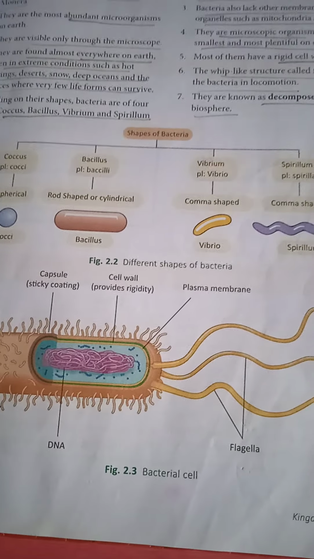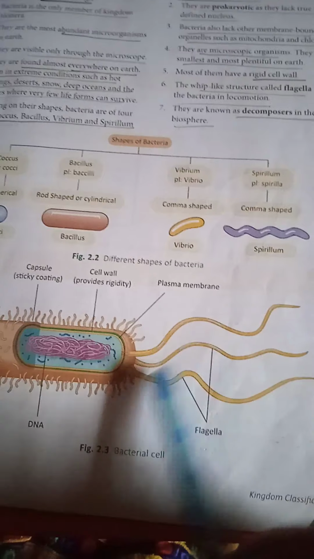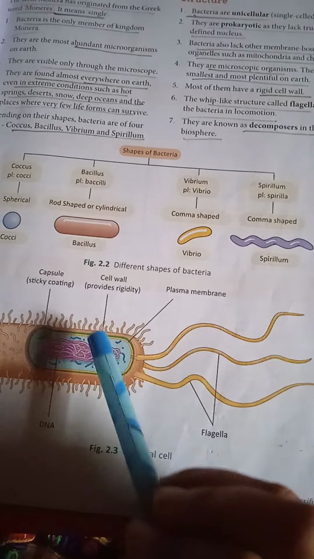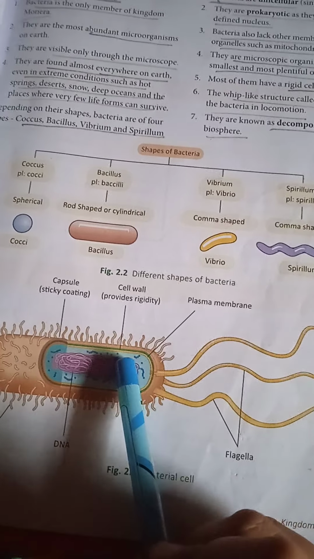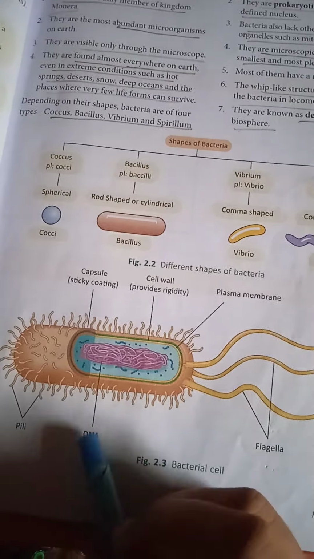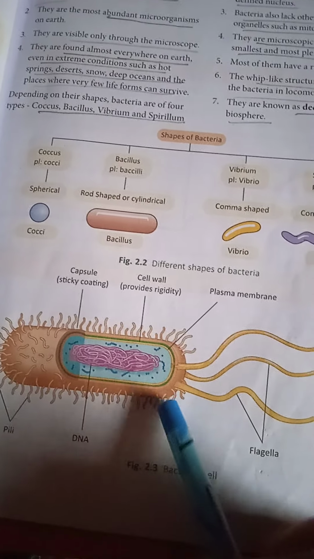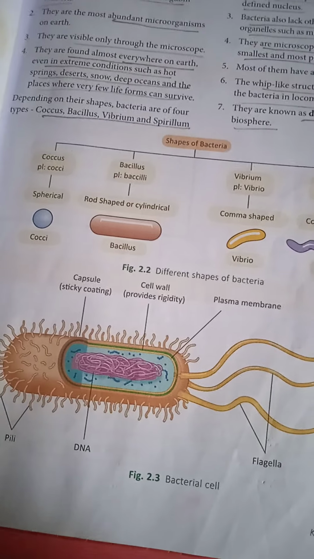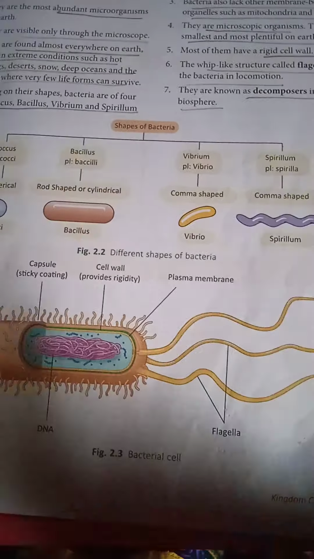Here the bacteria cell is given. This flagella you can see, children, is helping the bacteria to move. This is the plasma membrane, this is the cell wall, it's very hard. Now there is a capsule, a very sticky kind of coating. Now this is the DNA. A very small outgrowth is present that also helps them in holding something or in movement, that is known as pili, children. That is all about the bacteria cell.